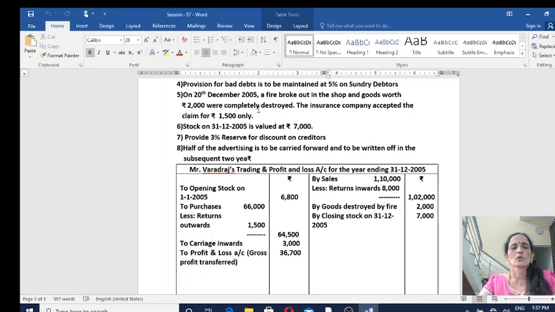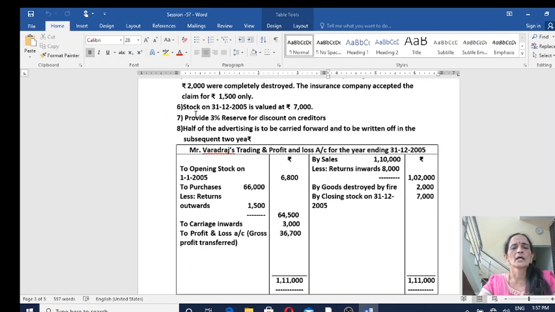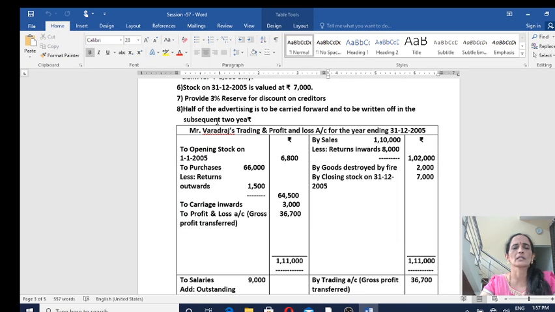Okay. So under trading account on the credit side you will record by goods destroyed by fire 2000, total value of goods destroyed by fire. Then you have closing stock 7000 must be recorded on the credit side of trading account and then in the balance sheet on the asset side. So closing stock you record on the credit side of trading account now. By closing stock on 31st December 2005, 7000. Then provide 3% reserve for discount on creditors. So this is an adjustment coming under profit and loss account and balance sheet. Let us consider it later.